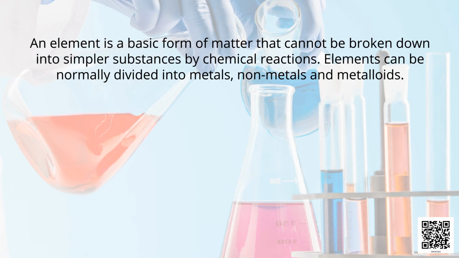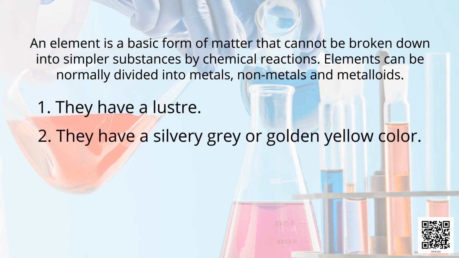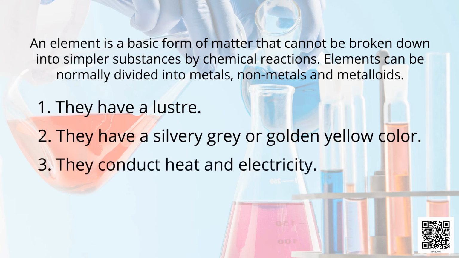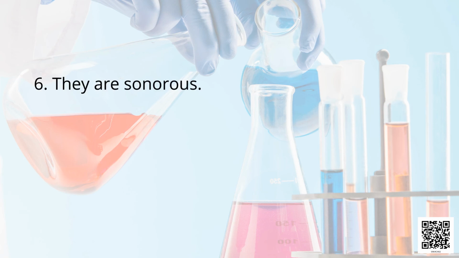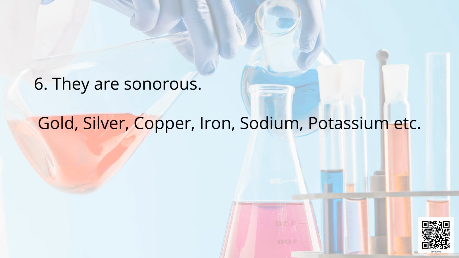Students, now we shall see the properties of metals. They have a luster, they have a silvery grey or golden yellow color, they conduct heat and electricity, they are ductile, that is, can be drawn into thin wires. They are malleable, that is, they can be hammered into thin sheets. They are sonorous. Examples of metals are gold, silver, copper, iron, sodium, potassium, etc.